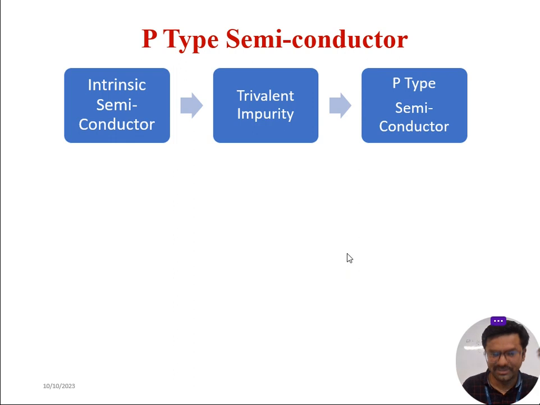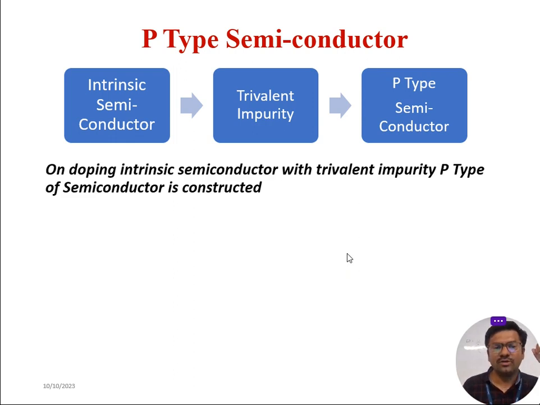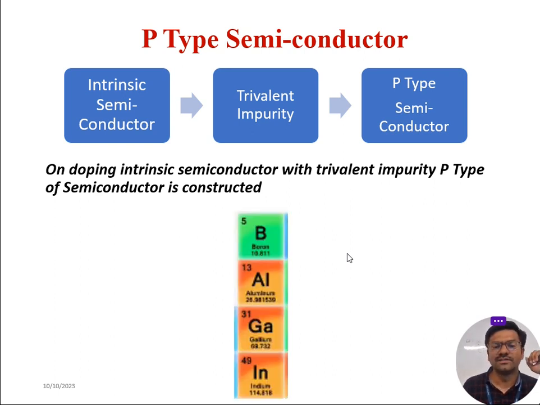Okay, don't worry. So we will have it. On doping an intrinsic semiconductor with a trivalent impurity, we will be able to get a P type of semiconductor. So these are all the different trivalent impurities: boron, aluminium, gallium and indium. In the periodic table, all these have 3 valence electrons in the outermost orbit.